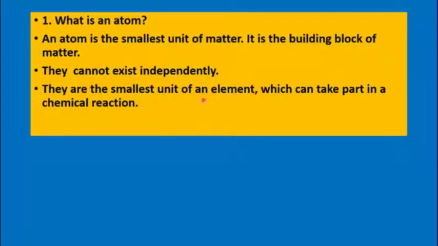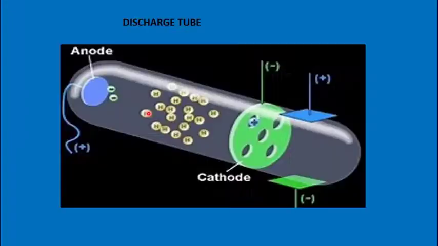reaction. And in the previous chapter you have learned elements can be further classified as metals, non-metals, noble gases and metalloids. So all the elements are made up of the smallest particle, the atom, and the atom is the one which takes part in a chemical reaction.